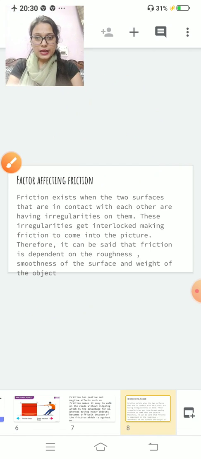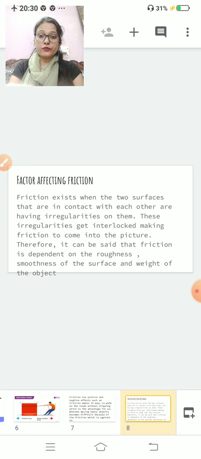So I am reading this slide once more. Listen carefully. Friction exists when two surfaces are in contact with each other having irregularities on them, and these irregularities get interlocked, causing friction to come into the picture. Therefore, it can be said that friction is dependent on the roughness or smoothness of the surface and the weight of the object. Clear?